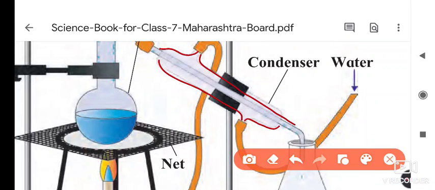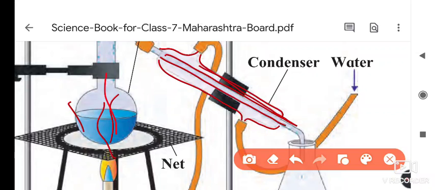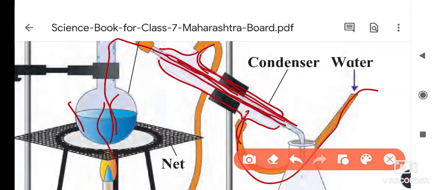From this the cold water is moving, and here one more pipe is there. From this the vapors, when we boil this water, at that time the boiled water enters through this bent tube into this inside tube of glass, and continuously the cold water enters from this side, and hot water is just moving out from this side.